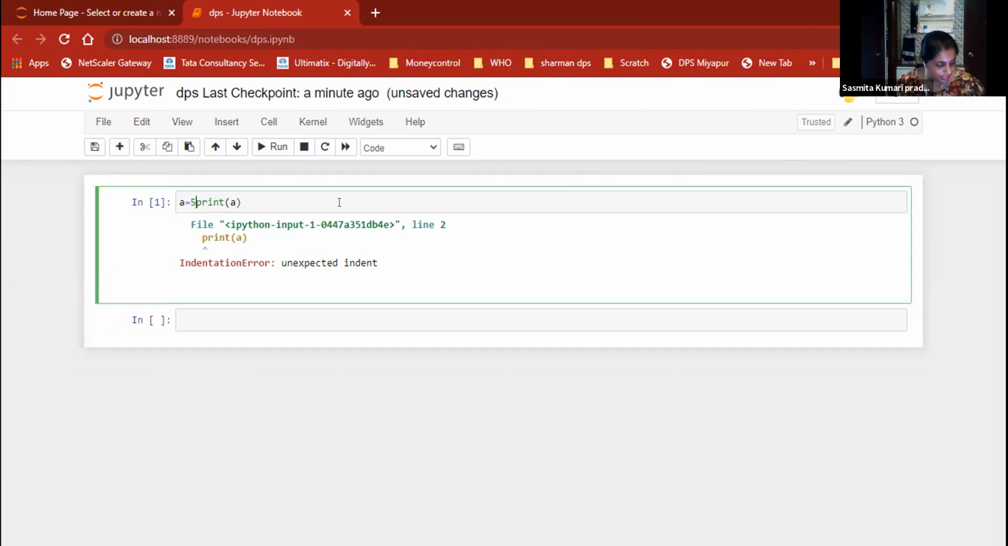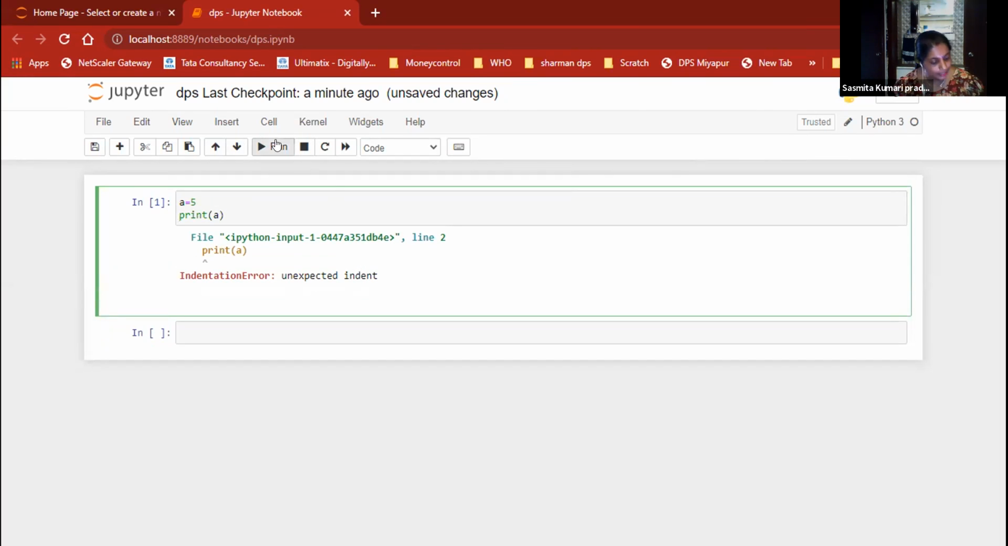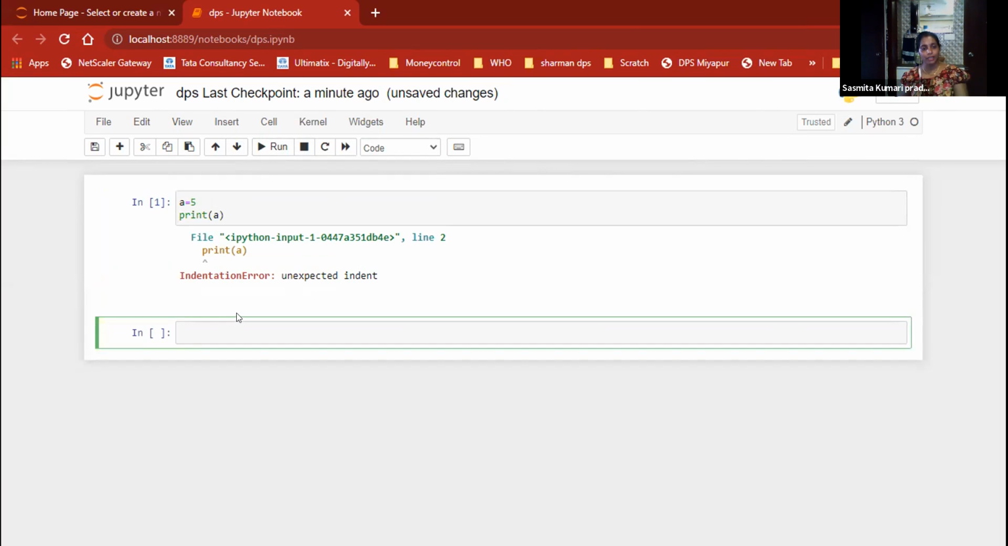Another question is there. Comments in Python are written with a special character, which one? Comment that one. This is a comment. How are we giving a comment? Write down a sentence. This is a comment.